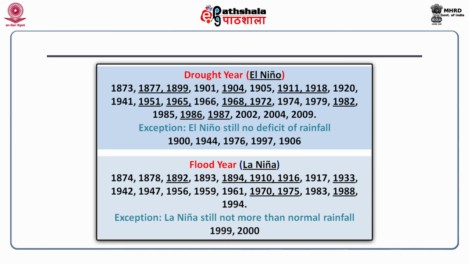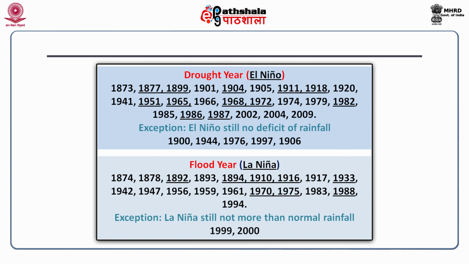During the period 1871 to 2014, there were 19 major floods in India. Here, flood has been defined as rainfall anomaly exceeding +10%. Usually, La Niña years in India caused more than normal summer monsoon rainfall, but there are years like 1990 and 2000 when the amount of rainfall was scanty or at least less than the normal rainfall.